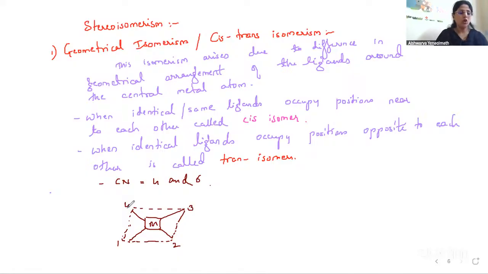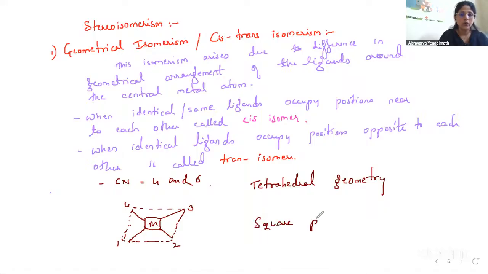If I'm talking about coordination number 4, I have two cases. One is tetrahedral geometry, which we have seen in the last session. Or another one is square planar geometry.